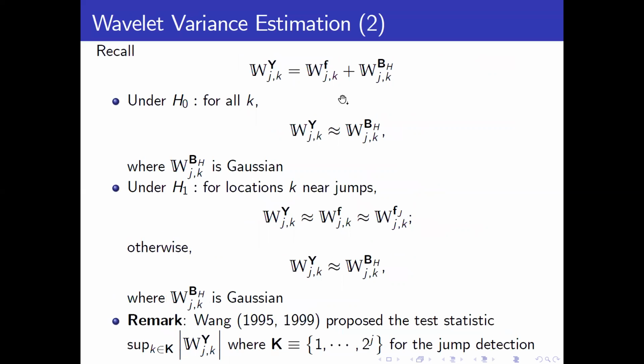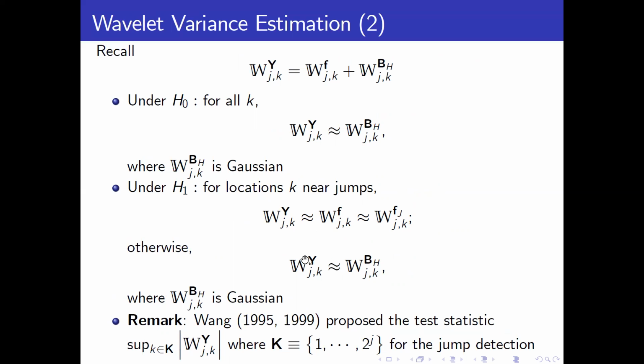Recall this transformation on both sides. Under H0, for all locations k, W_y(j,k) is approximately equal to W_epsilon, because the wavelet transformation of f is negligible compared to that of the noise. Under H1, for locations k near a jump, W_y is dominated by W_f from the trend function, more particularly by the jump part, W_fj, the jump transformation.